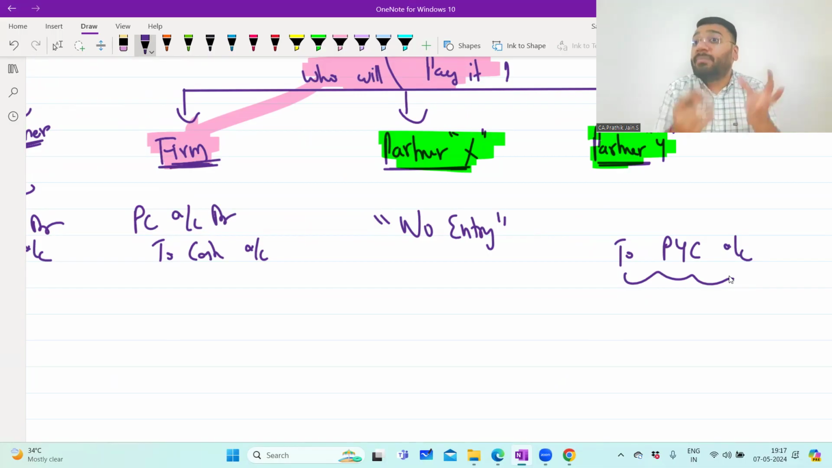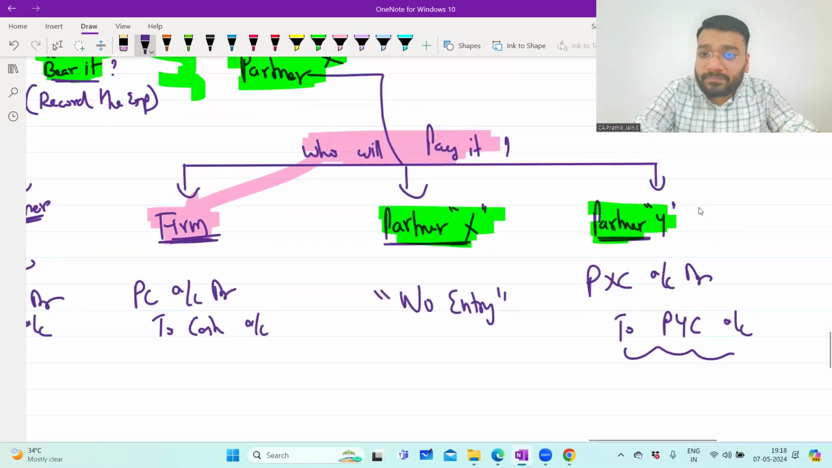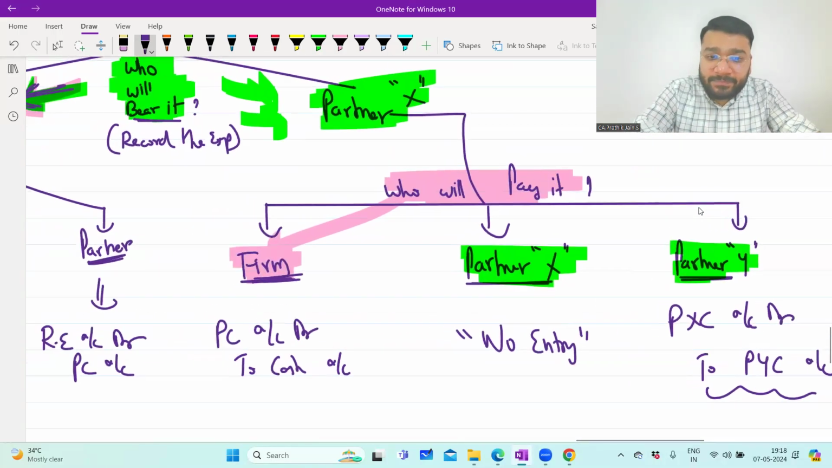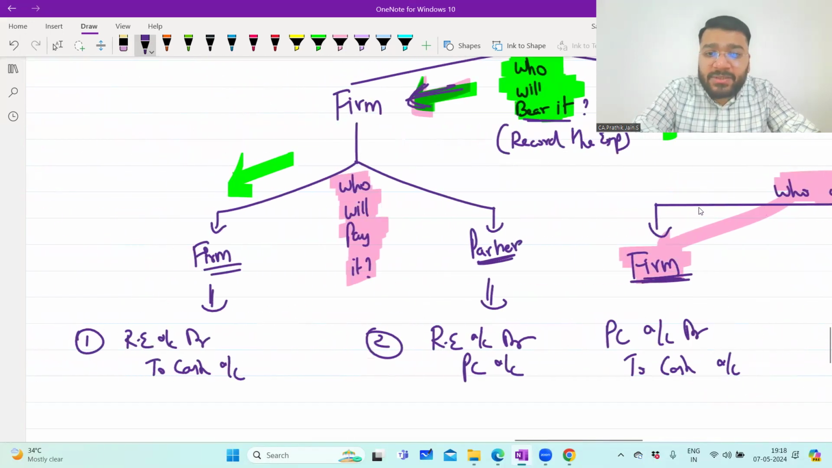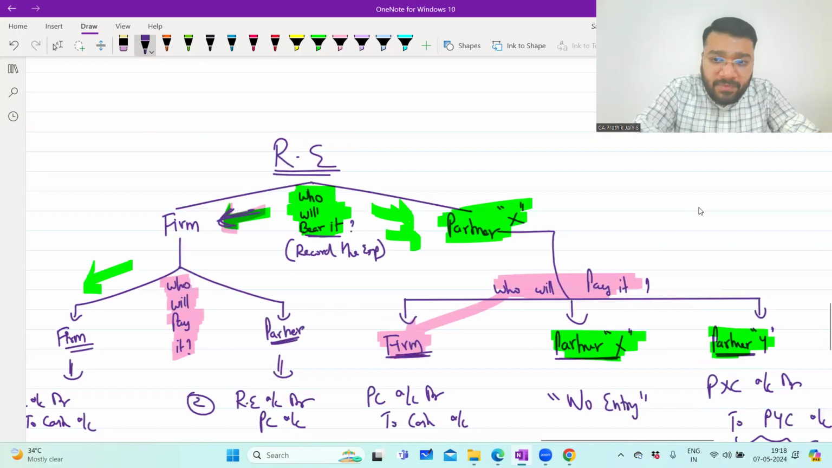And now the firm has to remember to collect the money from whom? Partner X. So until partner X gives me the money, I'll hold on to his capital account. So partner X's capital account debit to partner Y's capital account. Any doubt in this, please? Five scenarios. Are we clear with these 5 scenarios, people? Yes, sir. Very, very important.